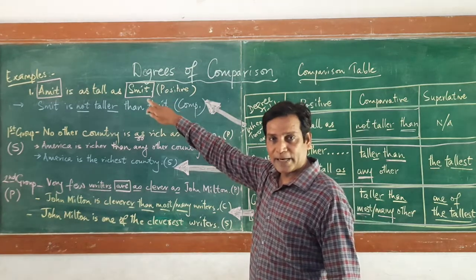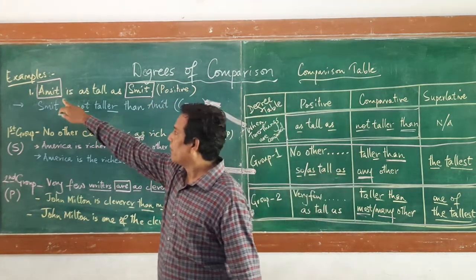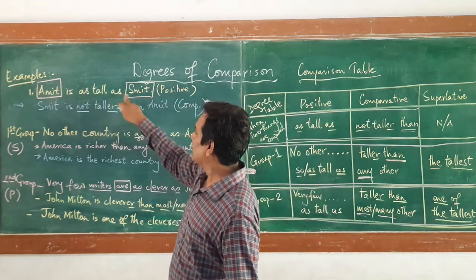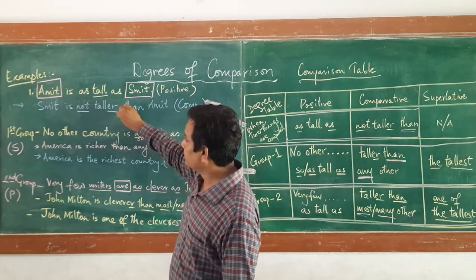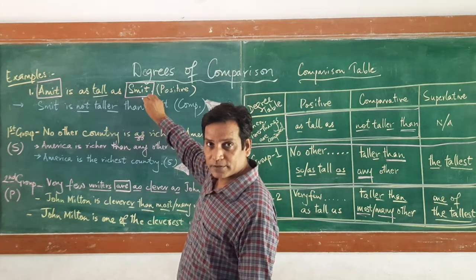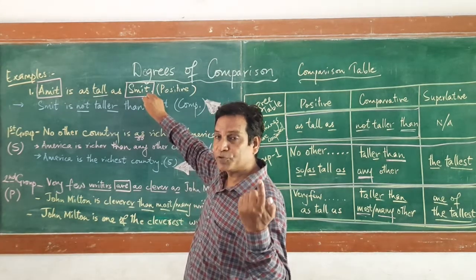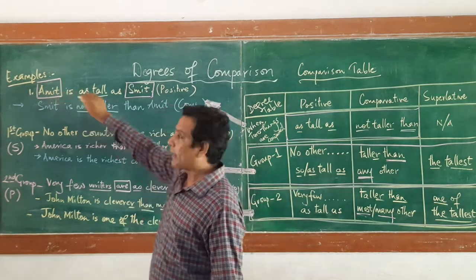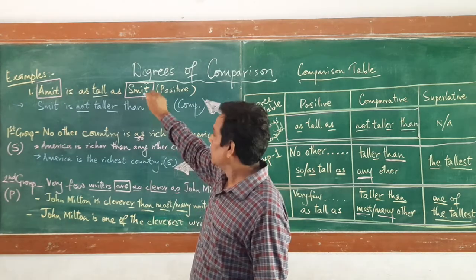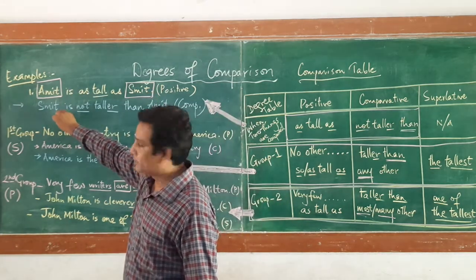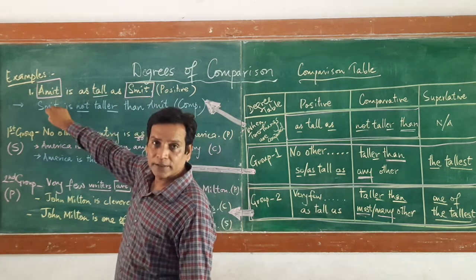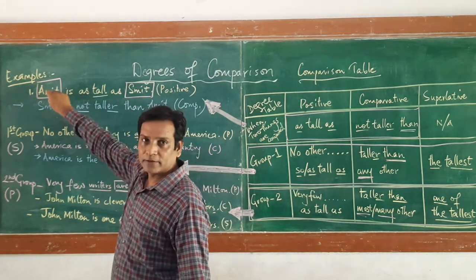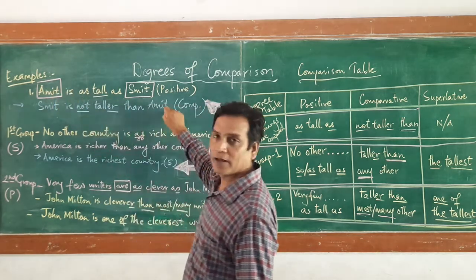Here you can see the example very clearly. Amit is as tall as Smith. See here, tall will become taller. First step is to interchange the position of Amit and Smith. So Smith will come first. I have brought him from the last to the first position, and Amit, who is in the first position, will go to the last position.